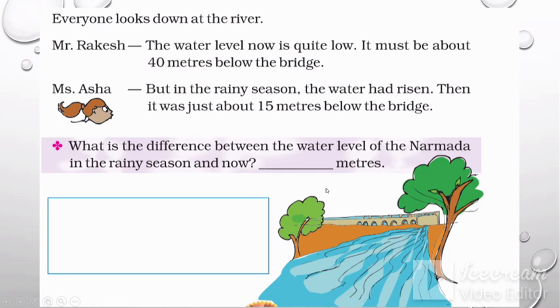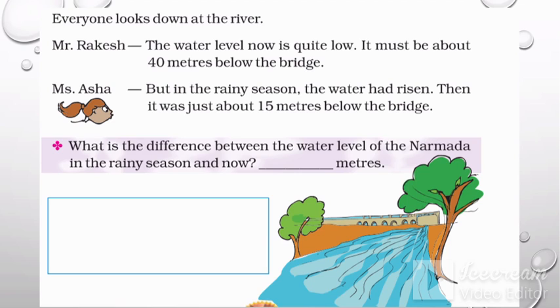Think about it. How can we find out the difference between the water levels? It's just like this. You have 5 toffees and your friend has 4 toffees. So, what is the difference between the number of toffees you both have?